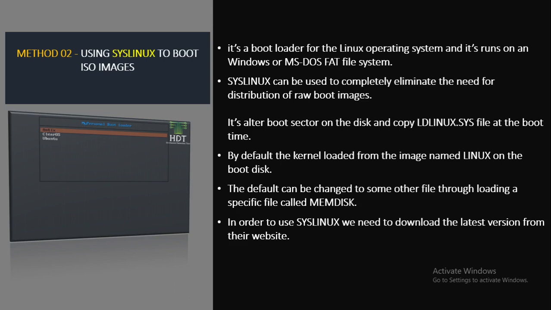In order to use syslinux, we need to download the latest version from their website. Syslinux is available for all major platforms. As this is open source software, we can download the source code also. If we are using a different platform than the available platforms, we can compile the source code and produce an executable. So in this research paper, they are using the Linux version of syslinux.